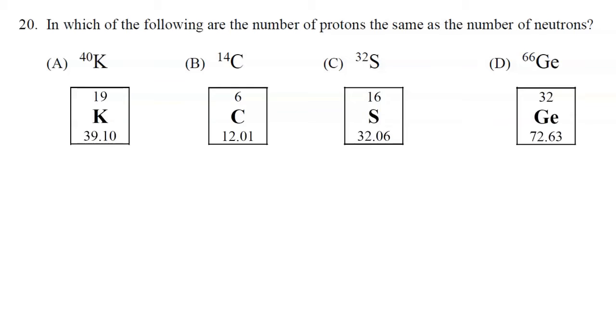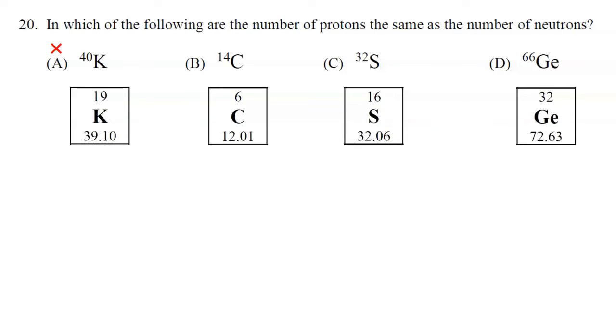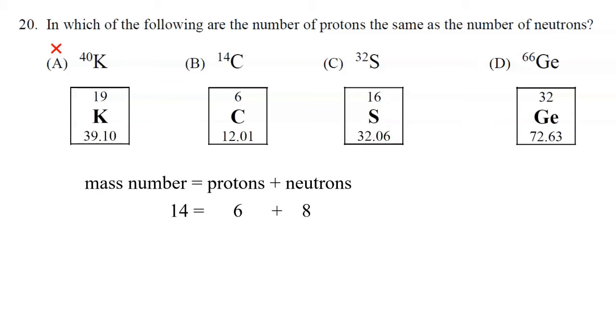So now that we know the number of protons, the mass number is the sum of the protons and neutrons added together. So for choice A, potassium 40, that would be 19 plus 21 is 40. So they don't have the same number of protons and neutrons, so we can rule out choice A. For choice B, carbon 14, that would be 14 is equal to 6 plus 8. 6 protons, 8 neutrons. They're not equal, so we can rule out choice B.